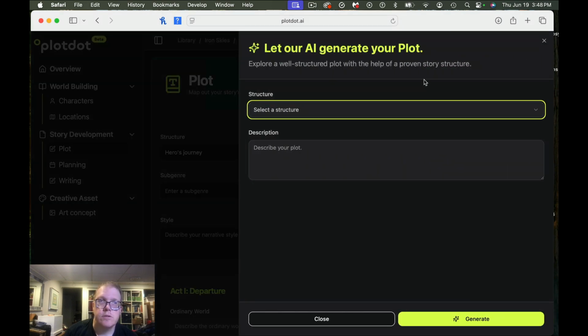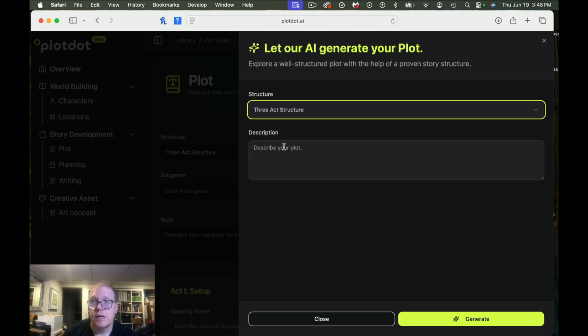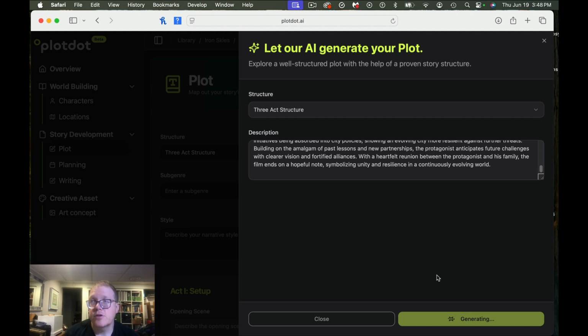So let's select a structure. Okay, well, so here's the thing. You can't put your own stuff in. You have to let it help you do this. So I can select a structure. I'm going to go to 3-act. Describe your plot. Okay, and we'll see how much more it takes to generate a screenplay, or at least generate a plot. So it doesn't look like you can put in your own plot, which I don't know if I'm excited about that. But maybe that'll be in a later version of this. So we'll see how long it takes to do that.